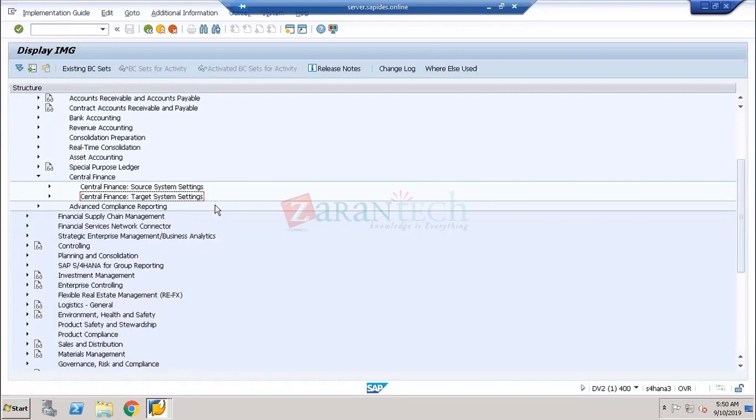But I have to do some settings in the source system. What nodes have to be applied? First of all, everybody will make you understand the settings in the source system, but what are all the nodes that should be applied? Different types of nodes are available.